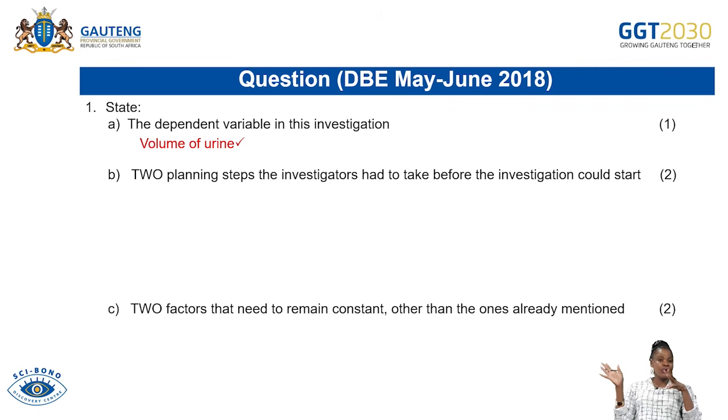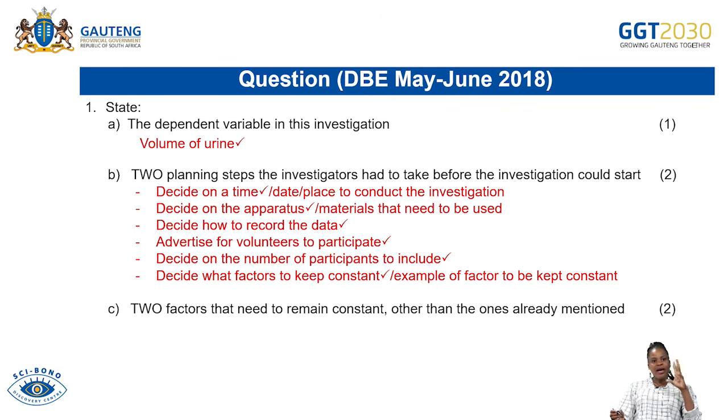State the 2 planning steps the investigators had to take before the investigation could start. We also talked of the planning steps in our previous lesson. The investigator should have decided on the time, the date, and the place to conduct the investigation. That is the first thing he was supposed to decide on. Then he was supposed to decide on the apparatus to be used, all the materials needed for the experiment. And he must also decide on how to collect and record the data.